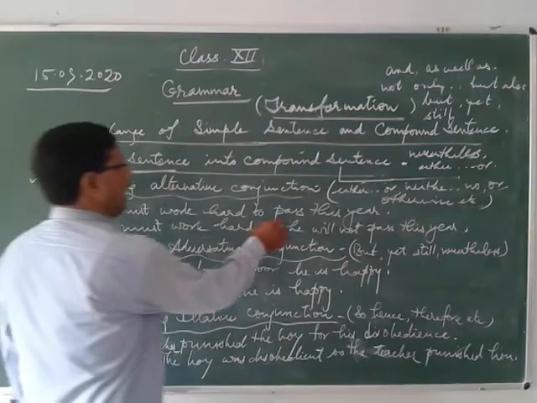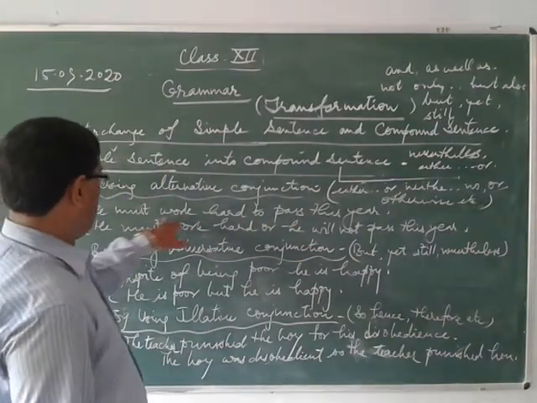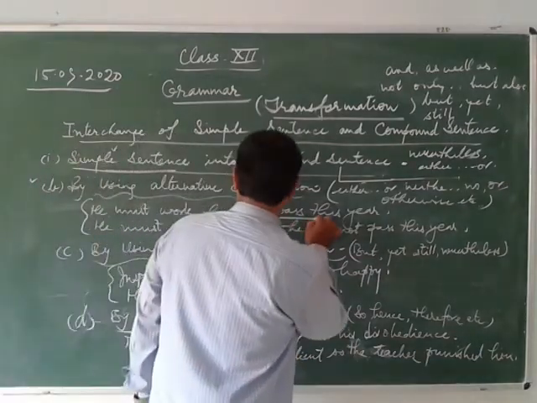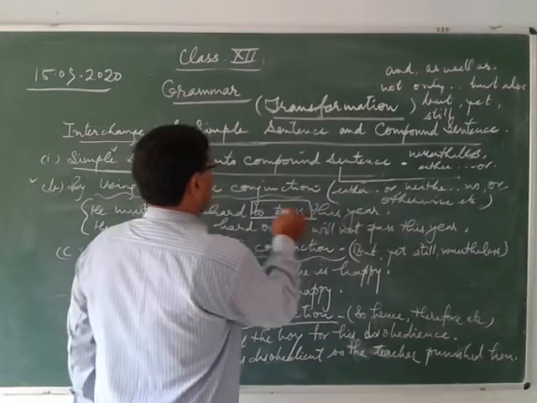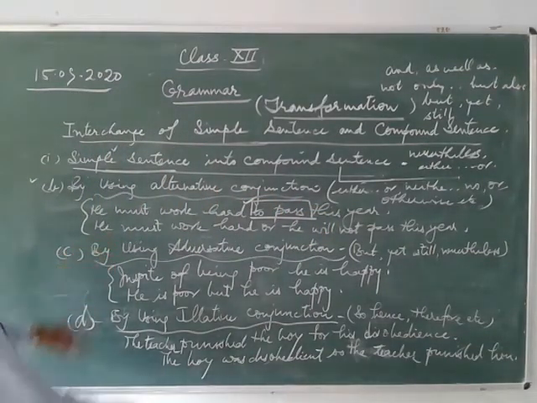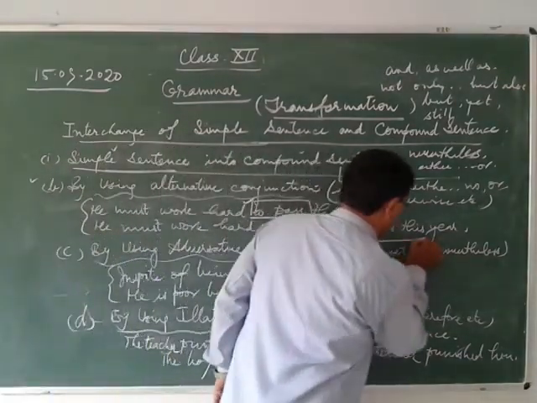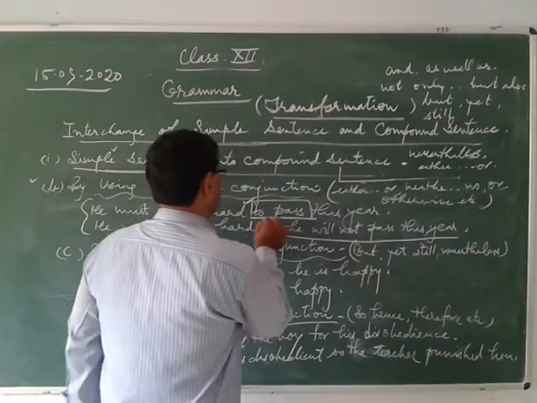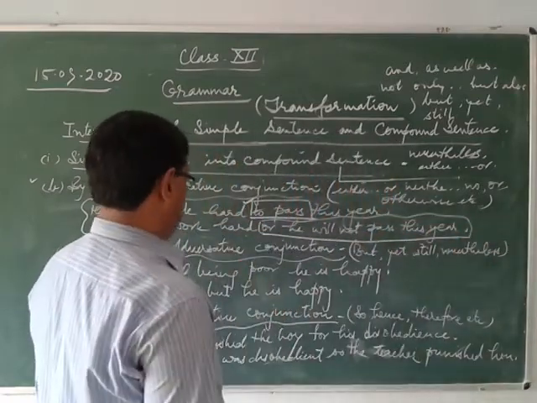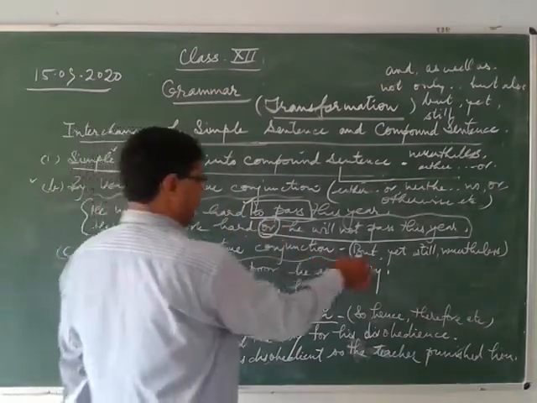He must work hard to pass this year. This is a simple sentence. He must work hard to pass this year. What is in the simple sentence? Do you know? This is by using infinitive. So you have to change it into a compound sentence. He must work hard or he will not pass this year. The whole clause, you will say what? Coordinate clause. And this one is called coordinating conjunction, as you have seen here earlier.